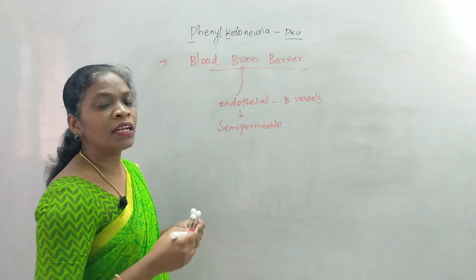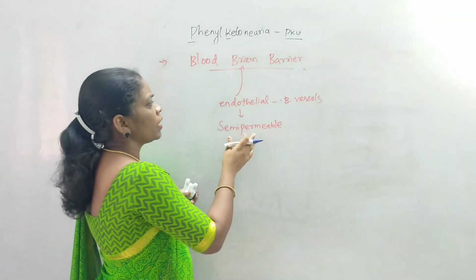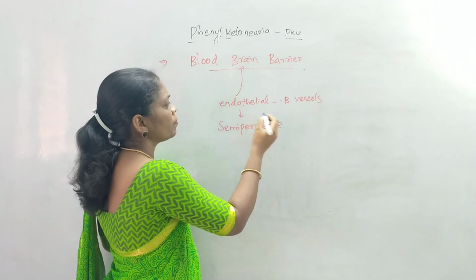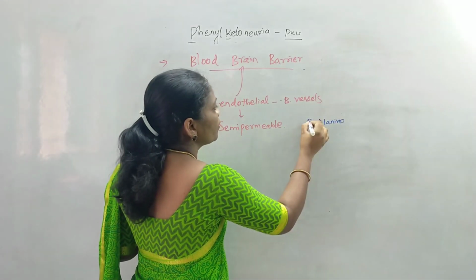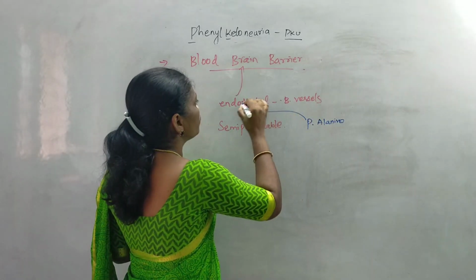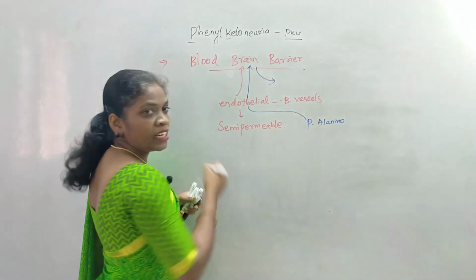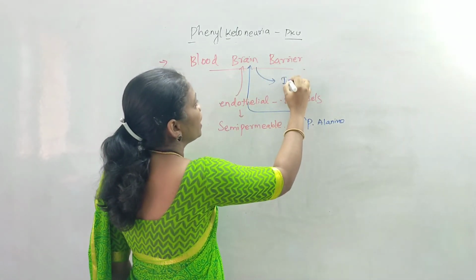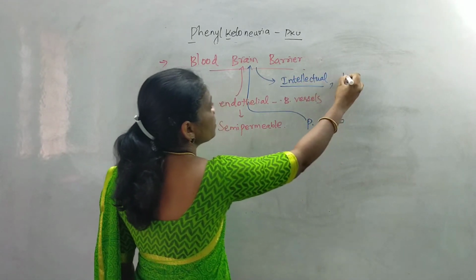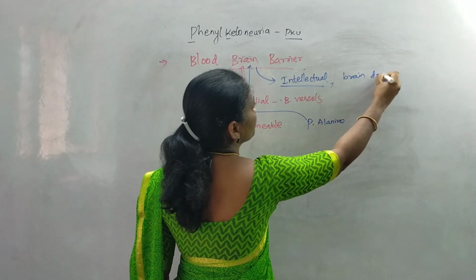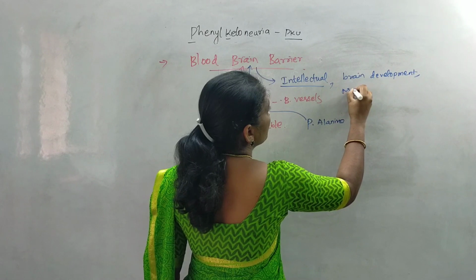So they allow only particular substances to cross through them, and because of this phenylketonuria, these endothelial cells become permeable because the phenylalanine amount is increased inside our bloodstream. So this phenylalanine will try to enter the endothelial cell, and this endothelial cell allows them to enter inside the brain, and when they enter inside the brain, they affect the intellectual development of an organism, especially human beings. It affects the brain development, and it also results in mental retardation.